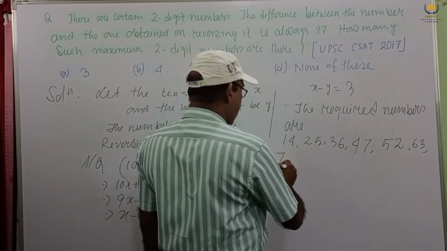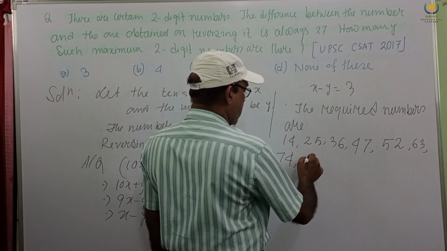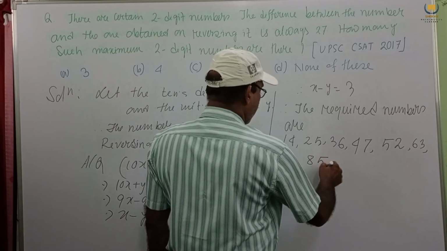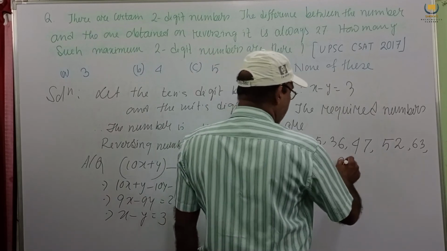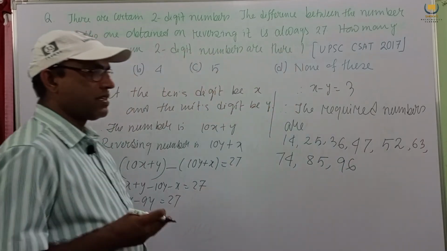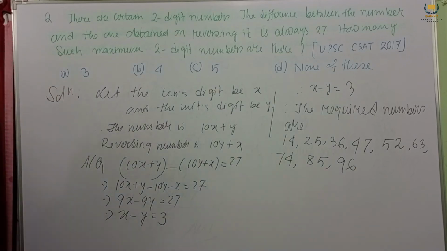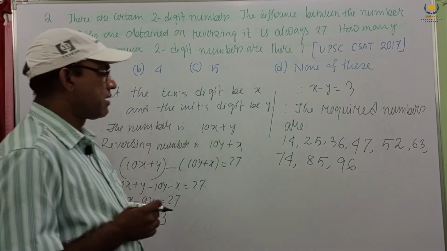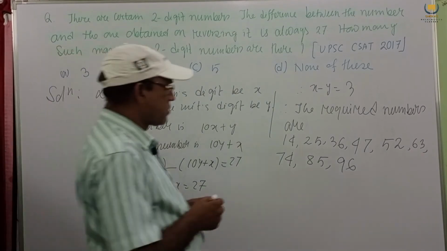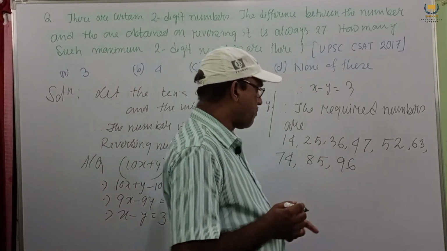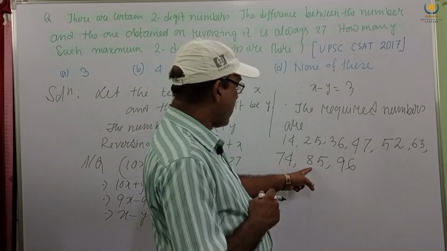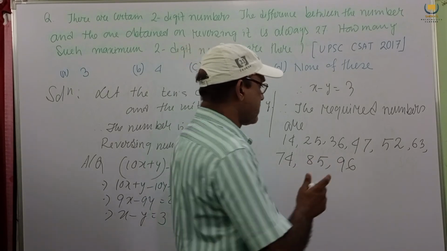Next 74, 85, 96. 9 minus 6 is 3. So these are 52, 63, 74, 85, 96.